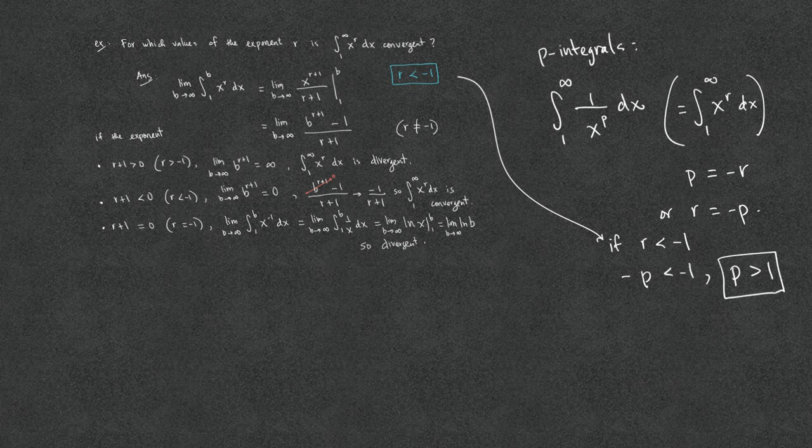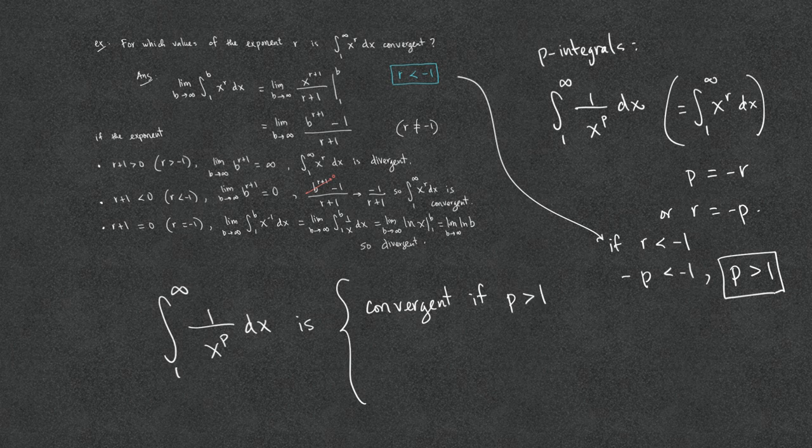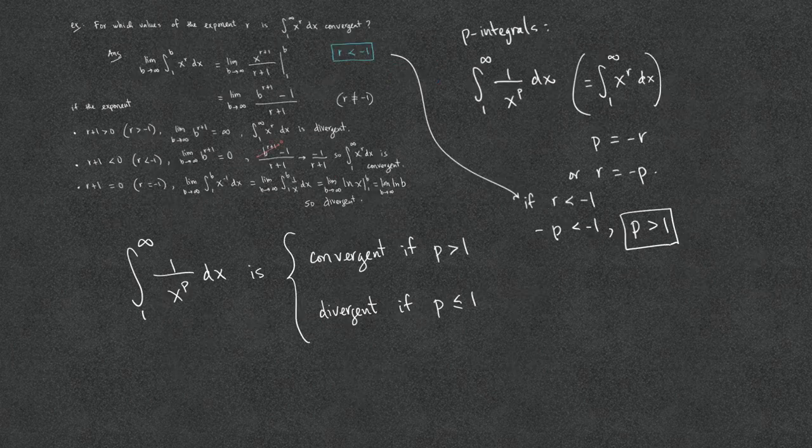This result is used quite often, so we will summarize this here. The improper p-integral, the integral from 1 to infinity of 1 over x to the p dx, is convergent if p is strictly greater than 1 and divergent if p is less than or equal to 1. The result is also true if the lower limit of integration is a number that is more than 1.